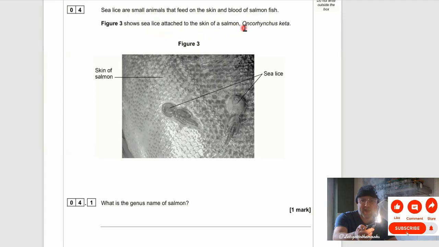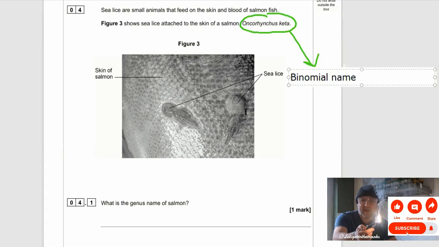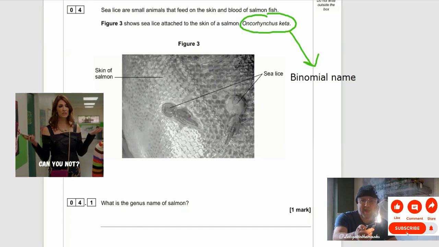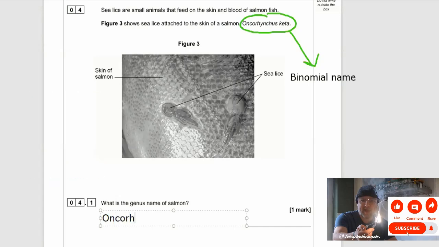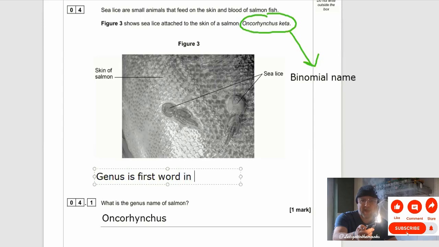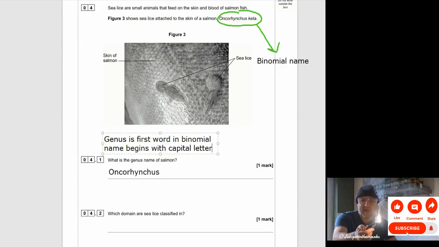4. Sea lice are small animals that feed on the skin and blood of salmon fish. Figure 3 shows sea lice attached to the skin of salmon. Oh my gosh, I can't say that word. What is that word? Oncorhynchus kisutch, whatever. That's known as the binomial name. And we know that because it's written in italics, that weird slanted writing. Now, the genus is always the first word in a binomial name, and the second word would be the species. So the answer is that first word written up there in italics.